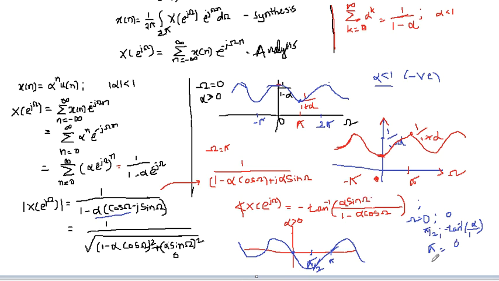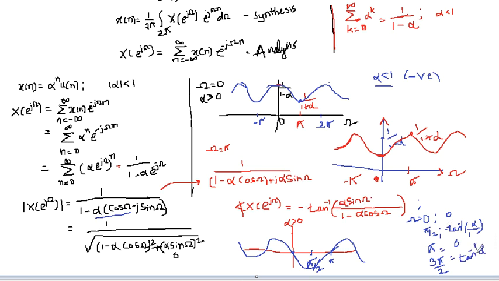Now when we take omega as 3 pi by 2, sine of 3 pi by 2 would be minus. So minus of minus will make it plus, so at that time we get tan inverse of alpha again.